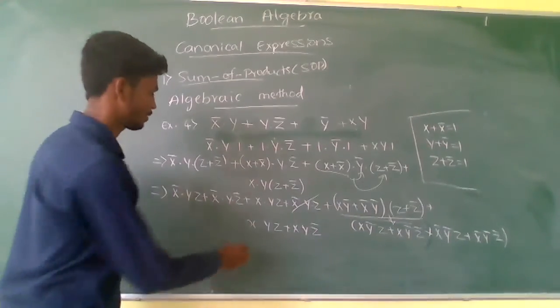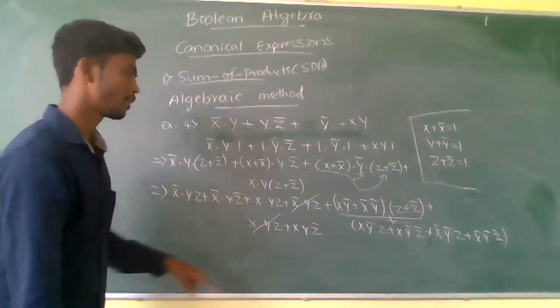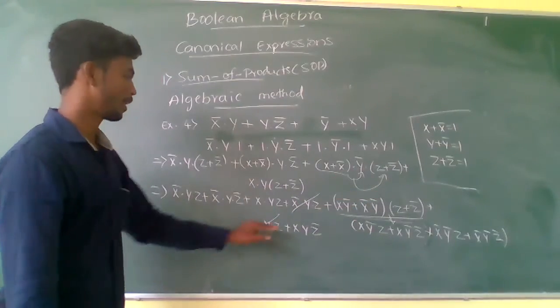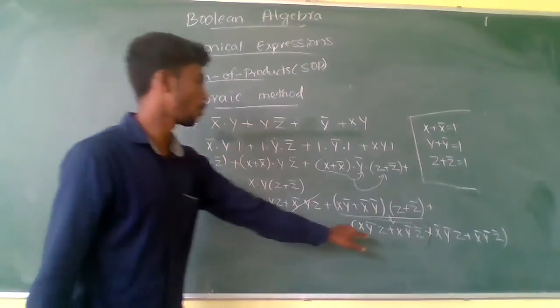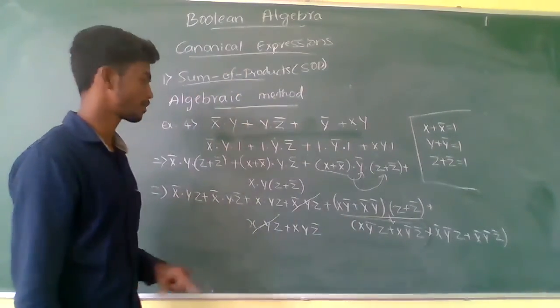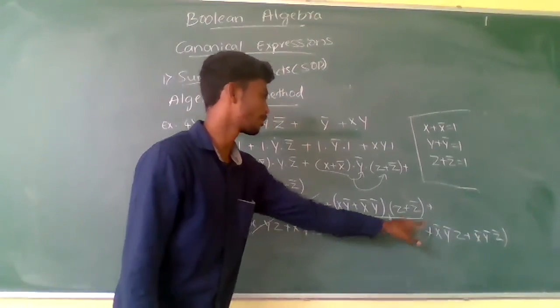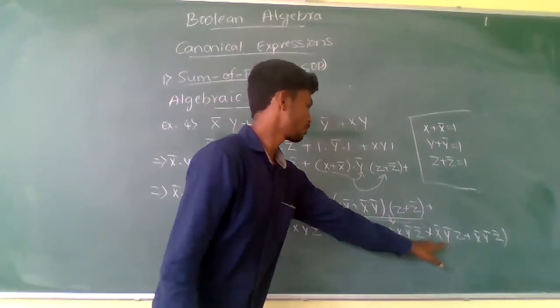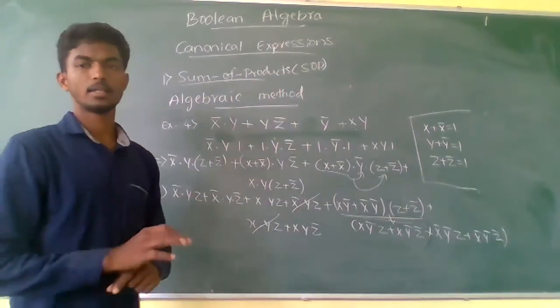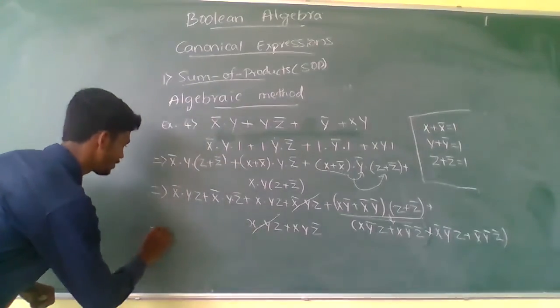x y z. Is there another x y z? Yes, delete it, so only one x y z. Then go for x y complement z. No, only one is there. x y complement z complement. No, another one is different. So all the different terms, just write as they are.